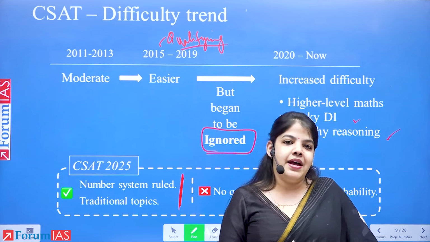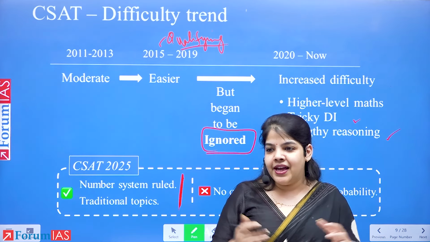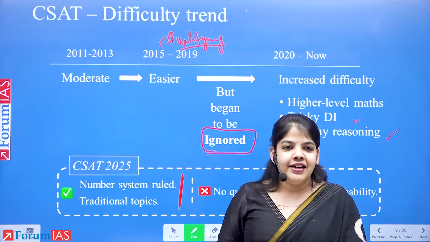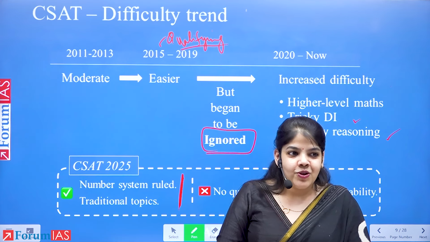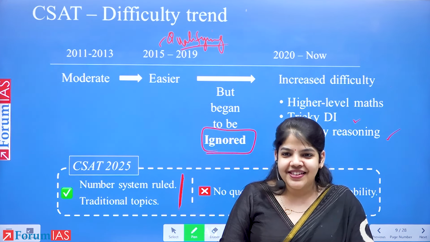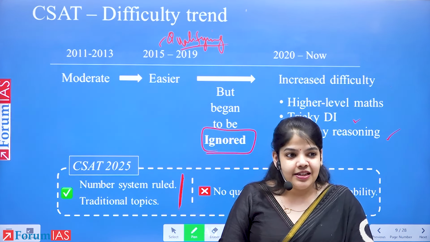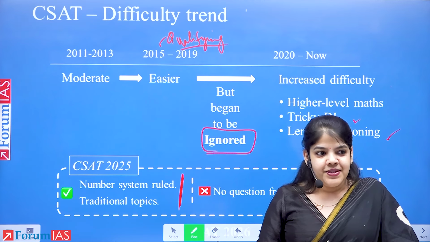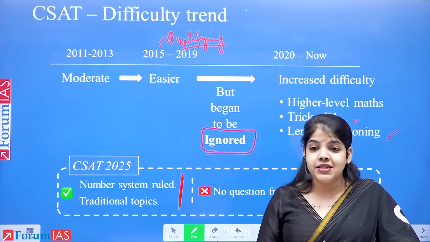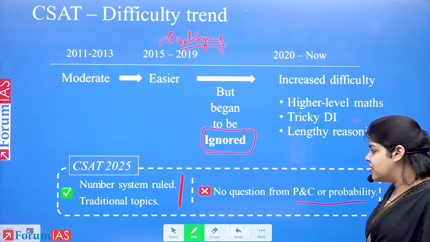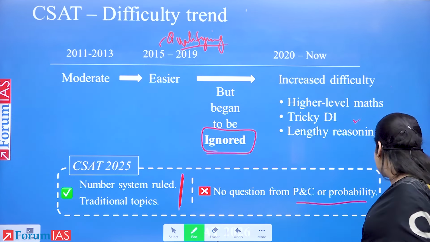Those who were banking on English, the comprehensions became bigger and the options were closer. So it became difficult for English too. It was difficult for reasoning because reasoning questions reduced. It became difficult for maths because the expected areas such as permutation, combination, probability just went out of the window. They were also removed. So this is why the paper is very dynamic and we have to work on all three subjects.